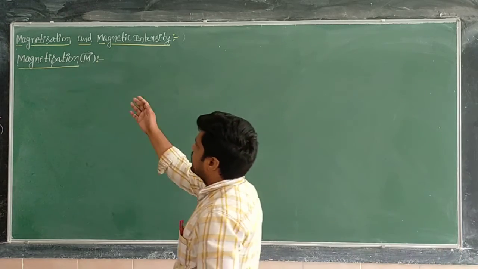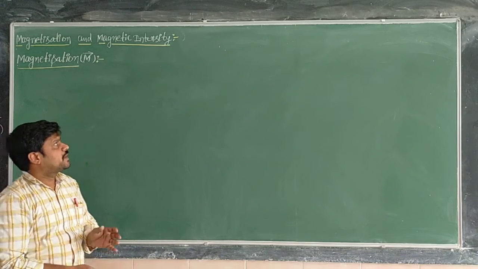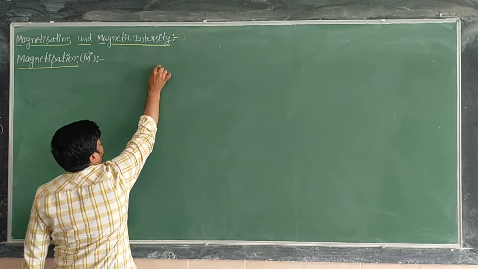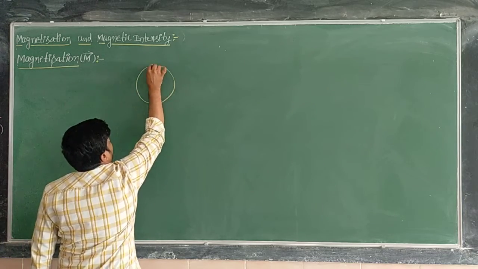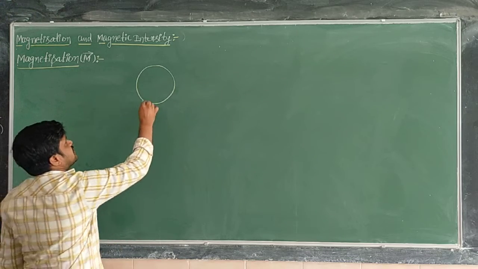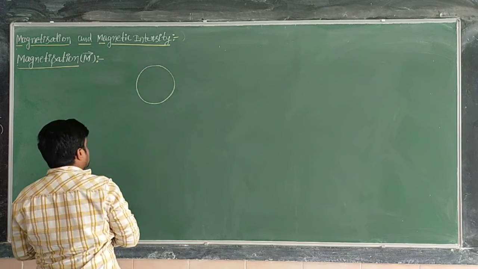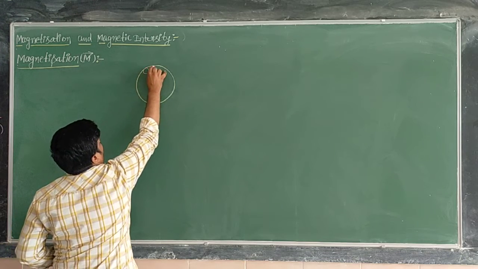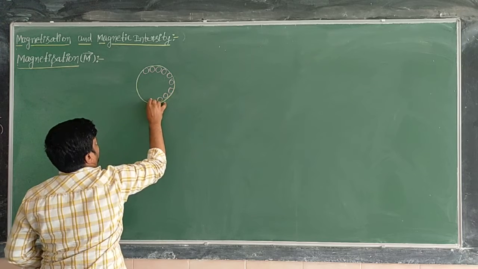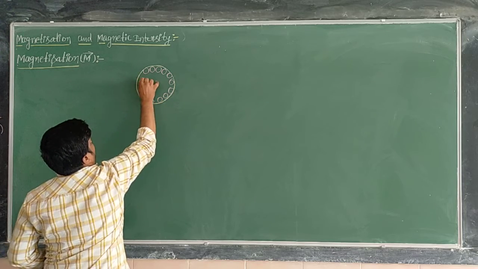First we will have the definition of magnetization. Before going to the definition, suppose there is an element composed of a number of atoms: 1, 2, 3, 4, 5, 6, 7, 8, 9, 10, 11, 12 and so on.